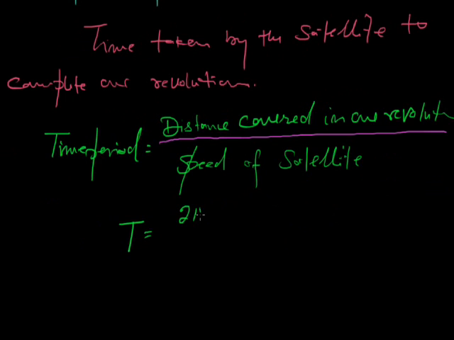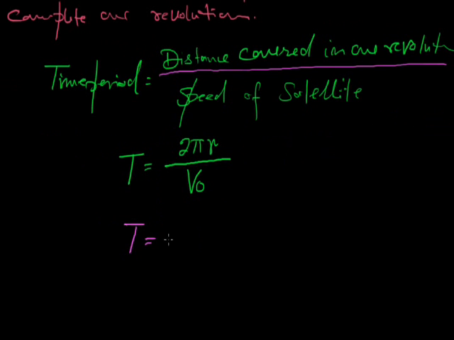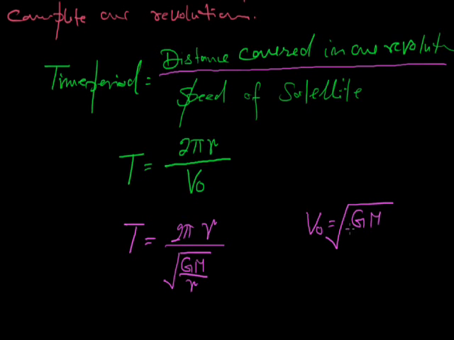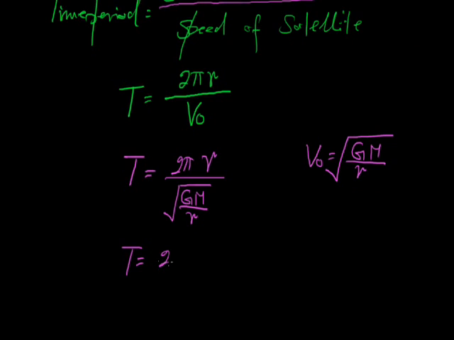T is equal to 2 pi r, where small r is the radius of the revolutionary path, and v0 is the orbital velocity of the satellite. T is equal to 2 pi r upon root GM upon small r. We know that orbital velocity is given by root GM upon small r. Small r is capital R plus h.